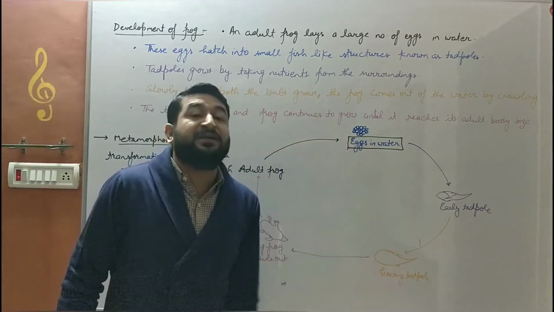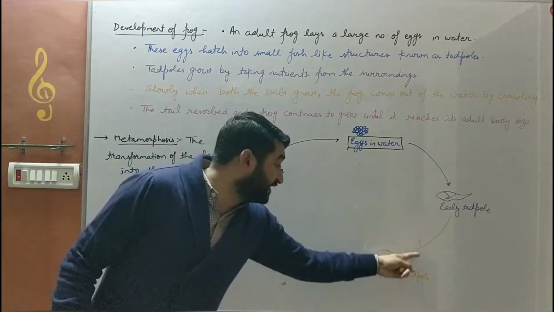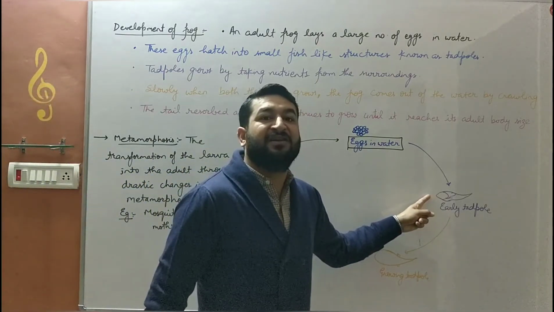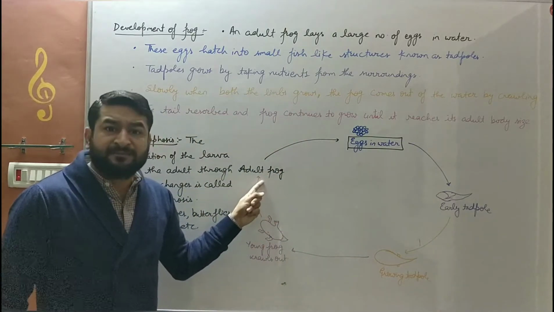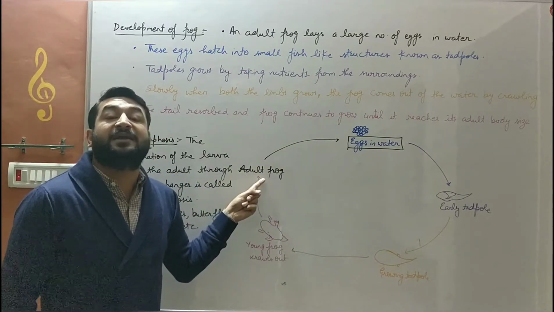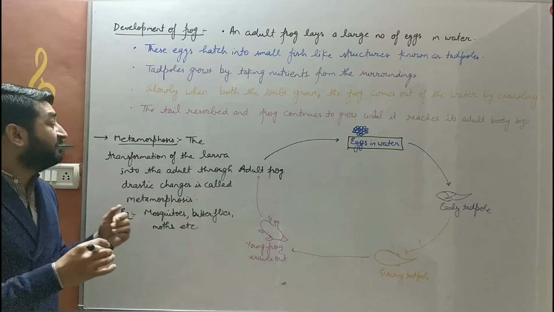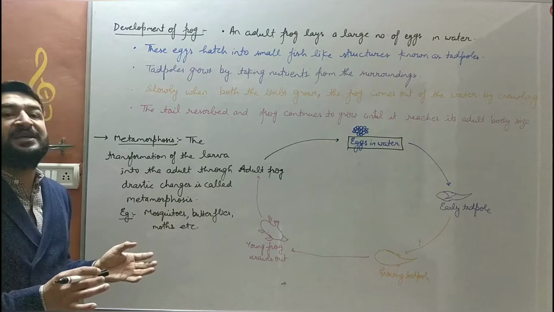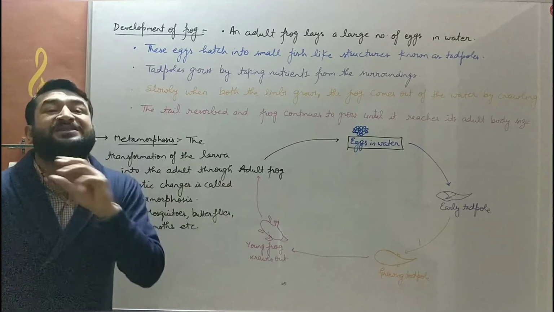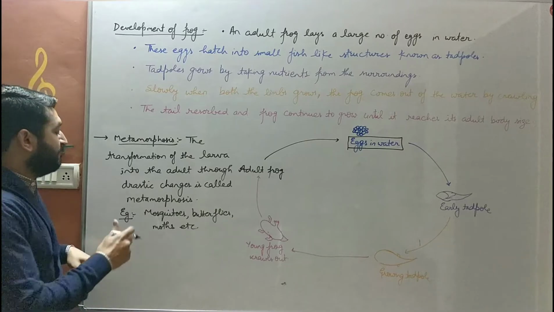This kind of development in which the larva, the intermediate stage, will undergo some drastic changes. Drastic means बहुत बड़े बड़े बदलाव हुए. इसमें बच्चे वाटर के बिना सर्वाइवल नहीं था. फ्रॉग बिना वाटर के रहता है बच्चे. इसमें बच्चे टेल है, हाइंड लिम्स नहीं है, फोर लिम्स नहीं है. इसमें फोर लिम्स है, हाइंड लिम्स है, बट टेल नहीं है. So whensoever a larval stage, an intermediate stage, develops into an adult by passing through some drastic changes, that kind of phenomenon is known as metamorphosis.